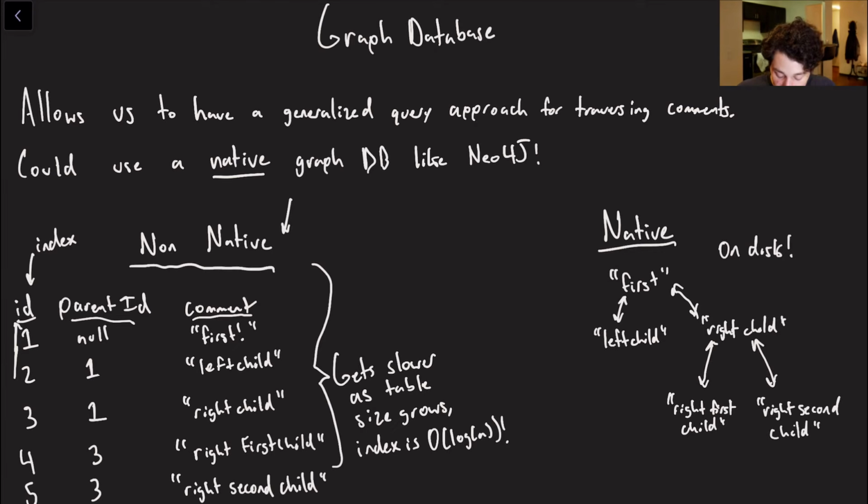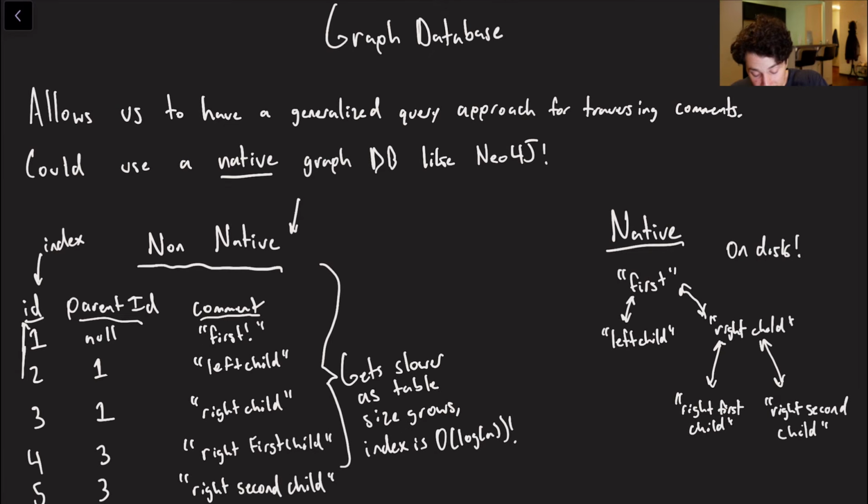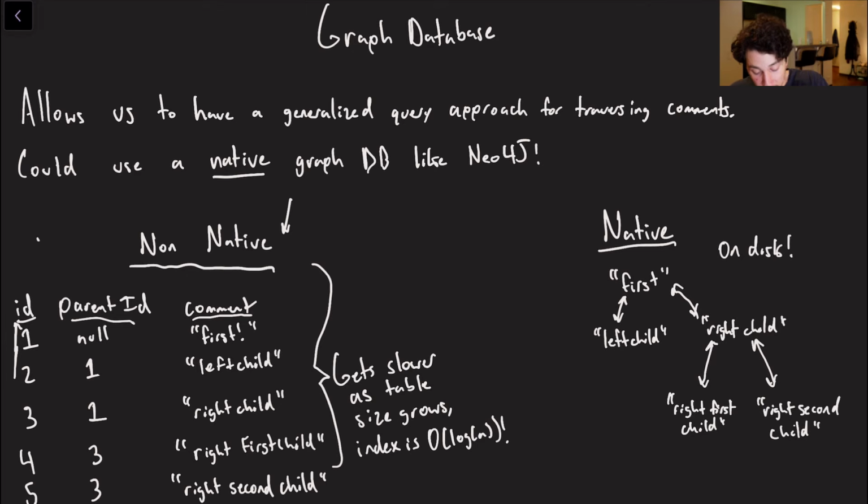Sorry about that. I can't really draw on the left side of the screen. And then you would say, well, find me all of the nodes with parent ID 1. So sorry, I indexed this guy incorrectly. But the point is, you would say, find me all of IDs with parent ID 1, and so on over here. And then you would get these two, and then you could continue to depth first search as you please.